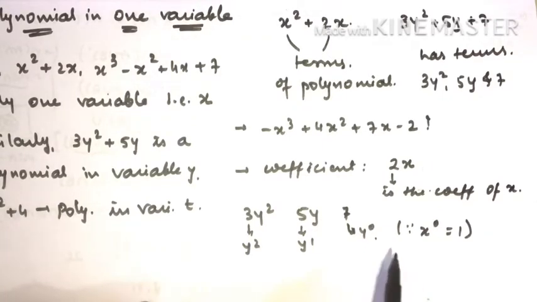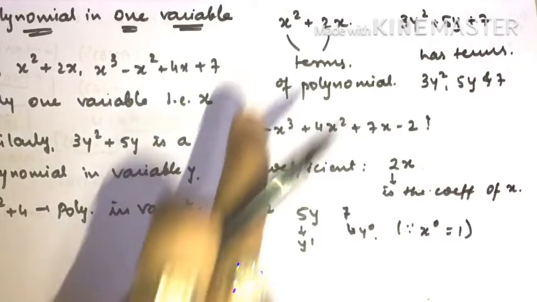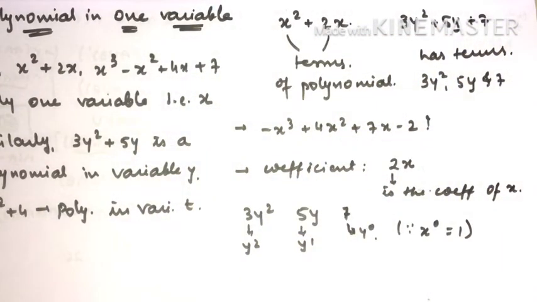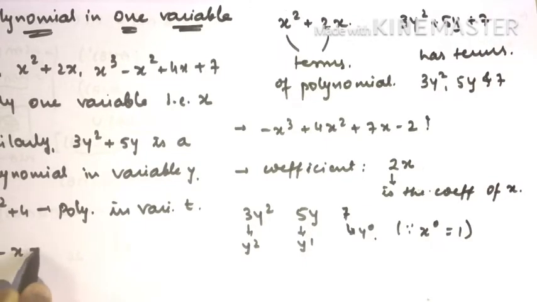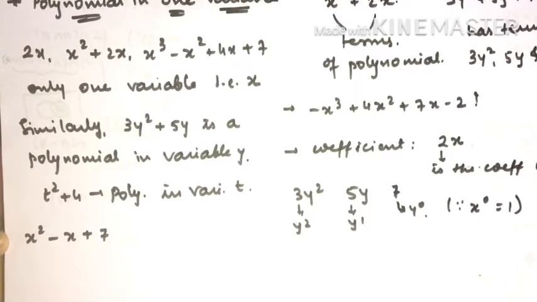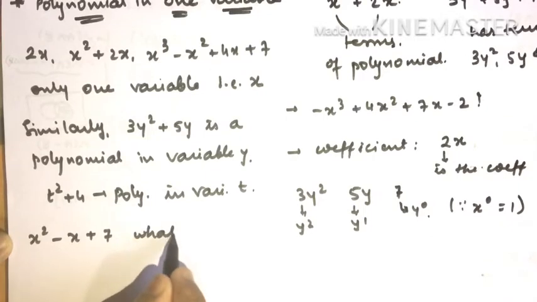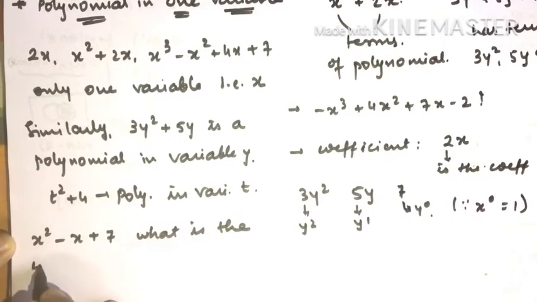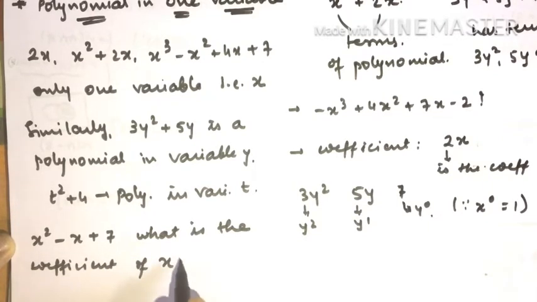So in the same way, every term has a coefficient. How many terms are there, we can identify easily. Whatever the number of terms you may have, each term has a coefficient. I'll give you one example. Suppose I have x square minus x plus 7 as my polynomial, then what will be the coefficient of x?